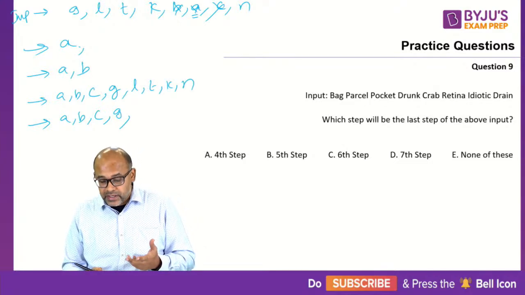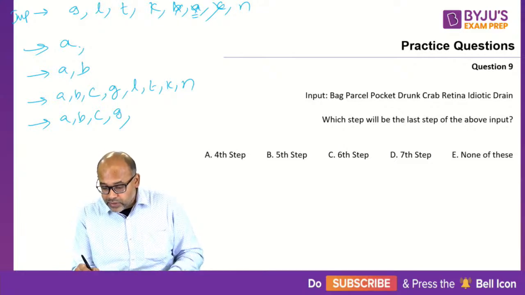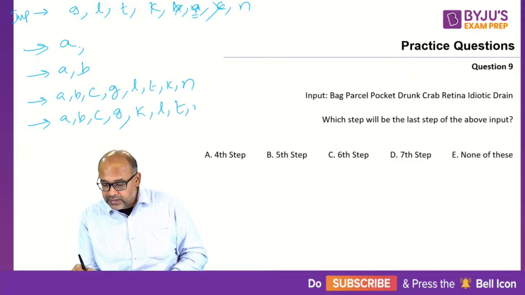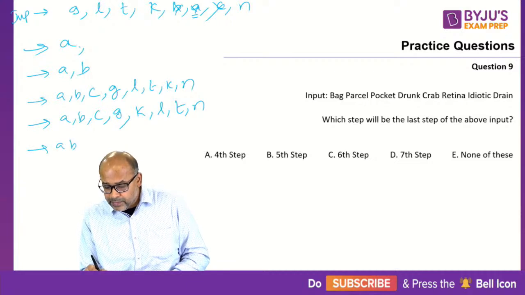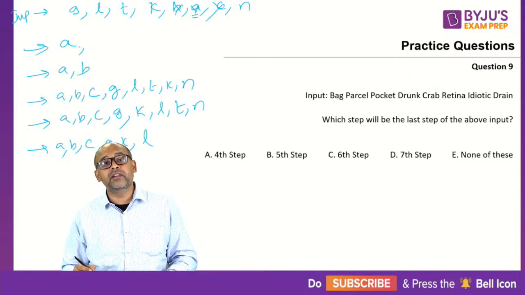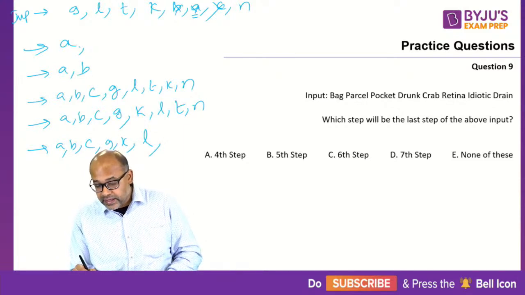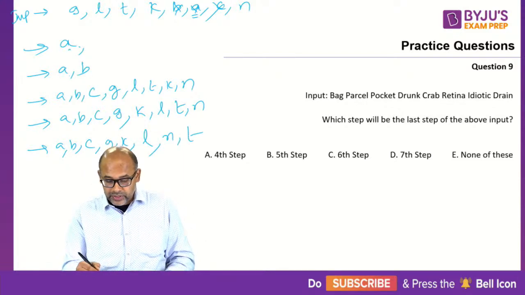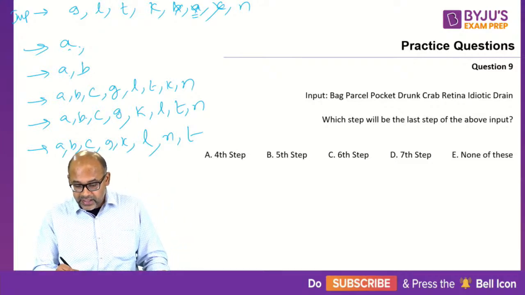What will come after G? G, H, I, J, K. So K will come, L, T, then N. Then I have A, B, C, G, K. After K, anyway L should be there, so it's already in place. Then N and then T. So 1, 2, 3, 4, 5. So 5 is my answer.